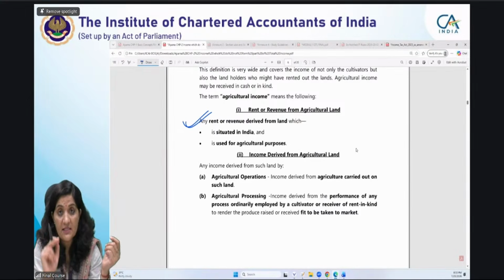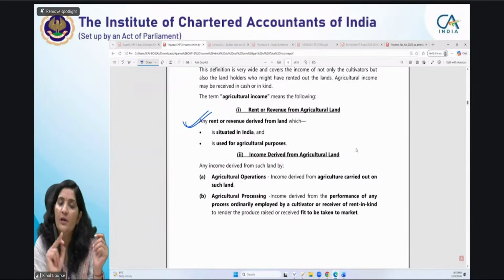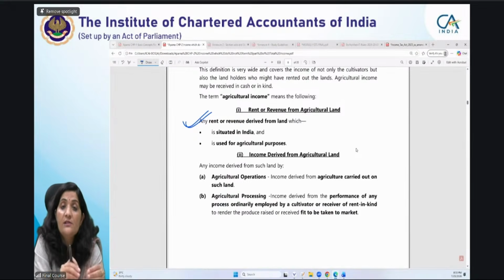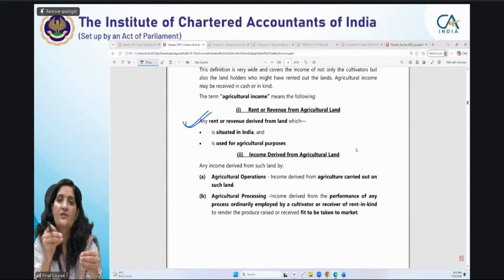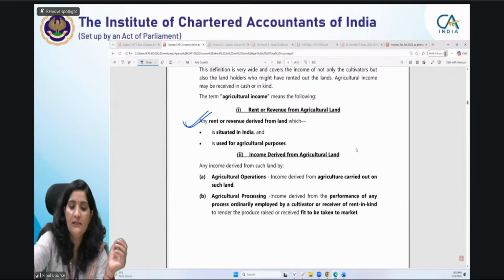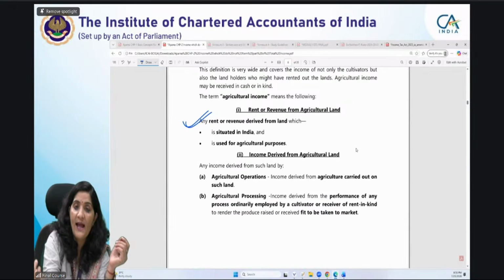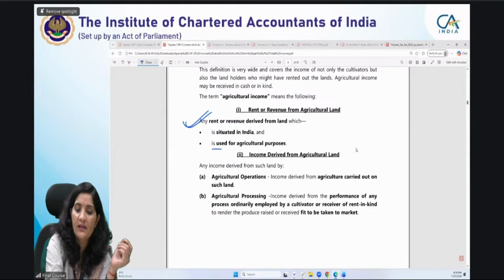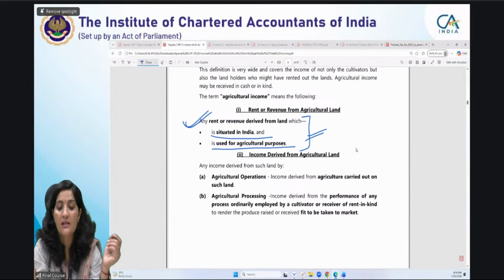This testing comes up in the DTA provisions, I think in chapter 22 or 23, where you will see transactions of agricultural income from outside India, and that is taxable. Students see agricultural income and just keep on exempting it. It's not like that. You have to understand that only the rent or revenue derived from land used for agricultural purposes situated in India will be classified as agricultural income.